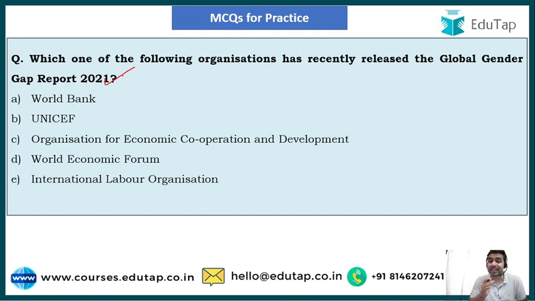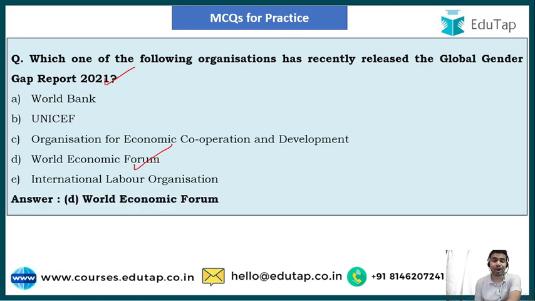You have to tell me the organization which has recently released the report. The options are World Bank, UNICEF, Organization for Economic Cooperation and Development, World Economic Forum, International Labour Organization. The right answer is option D, that is World Economic Forum.